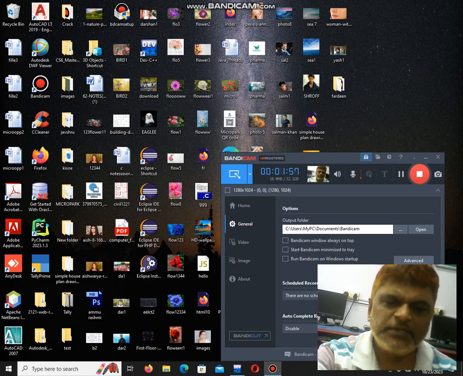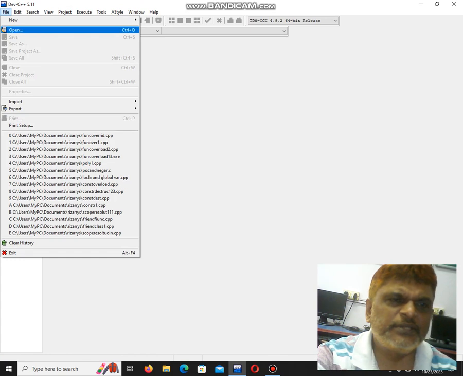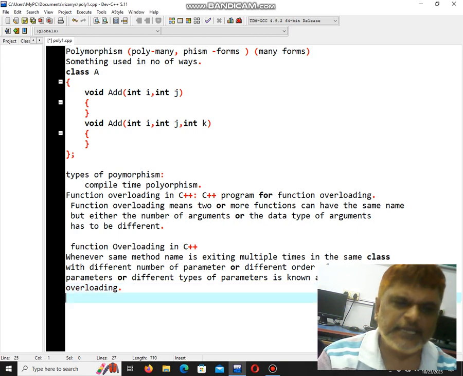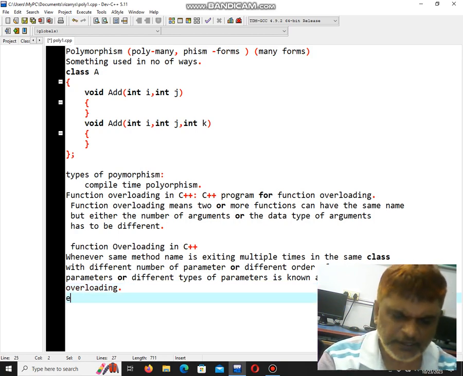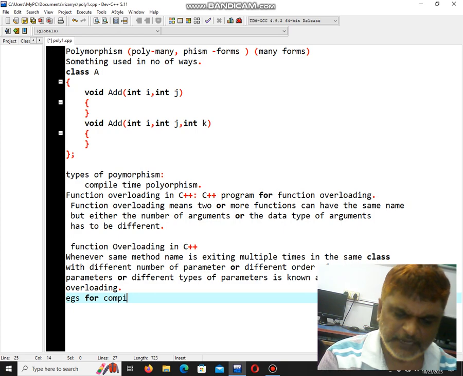Now I'll show an example. See, I told you regarding polymorphism. In one class I'm calling two functions, one with two parameters and one with three parameters. That is function overloading, and the example for this is compile time polymorphism. What are the other types? The other examples for compile time polymorphism.